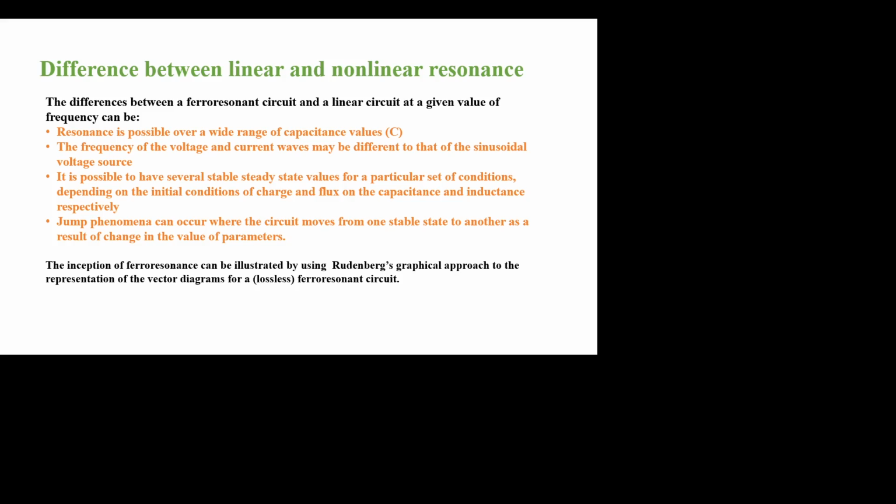The nonlinear resonance is possible over a wide range of capacitance values, whereas there is a single capacitance value in the linear case. The frequency of voltage and current waveforms will be different with respect to the applied voltage source, whereas they will be similar in the linear case. The nonlinear resonance has several stable steady state values which depend upon initial charge and flux values, whereas there is a single stable steady state in linear resonance. Jump phenomena will occur when the circuit moves from one stable state to another as a result of change in the circuit values. The inception of ferroresonance can be illustrated using Rudenberg's graphical method.